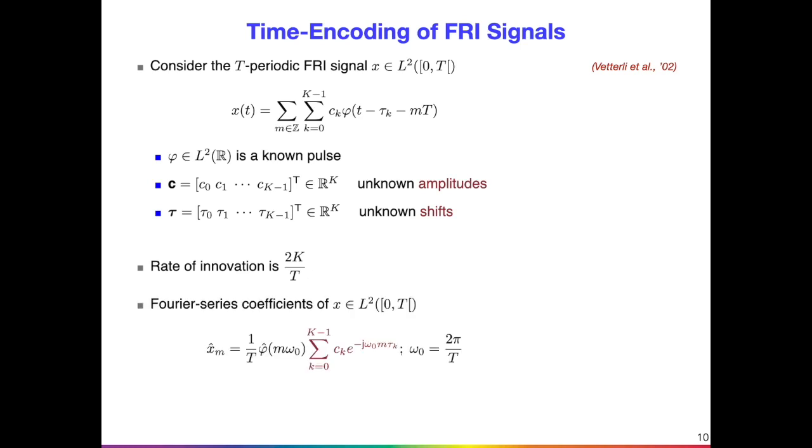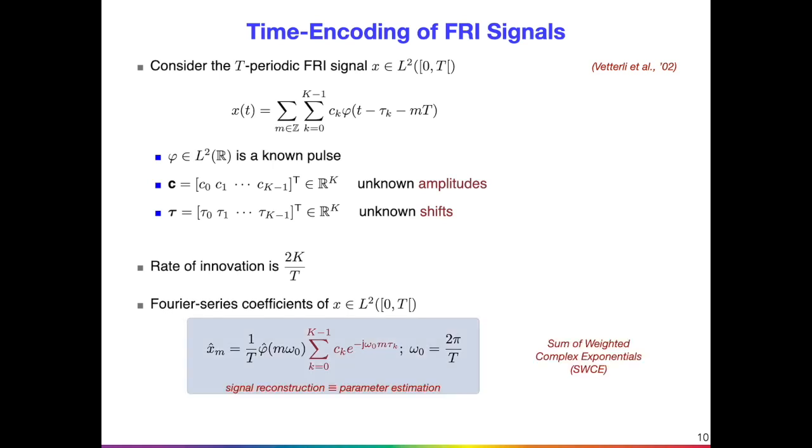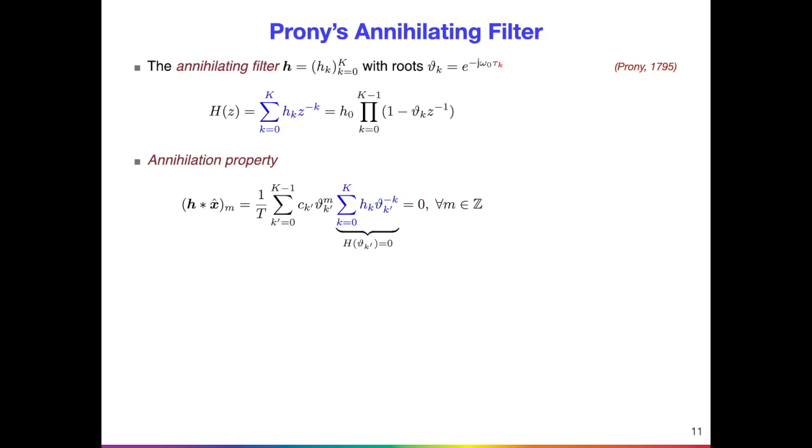The signal is better analyzed in the Fourier domain. The Fourier series coefficients have the familiar sum of complex exponentials, or SOCE, structure that is familiar in spectral analysis. Now, with the knowledge of the Fourier series coefficients, the signal reconstruction problem is a parameter estimation problem. We use the classical Prony's method for parameter recovery.